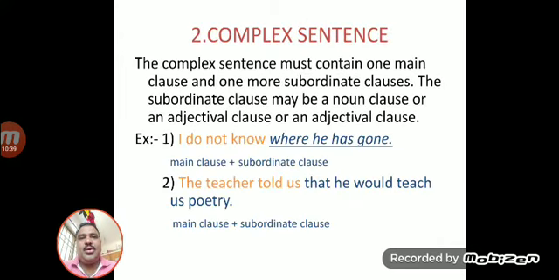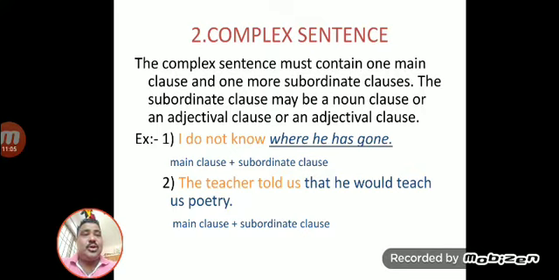Next, the complex sentence. A complex sentence must contain one main clause and one or more supporting subordinate clauses. The subordinate clause may be a noun clause or an adjectival clause.